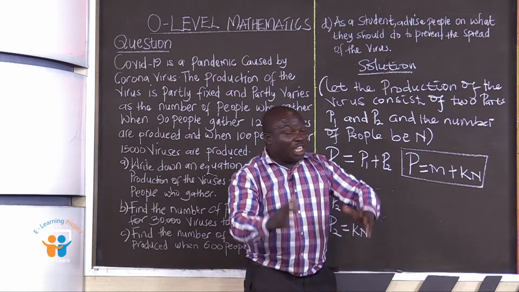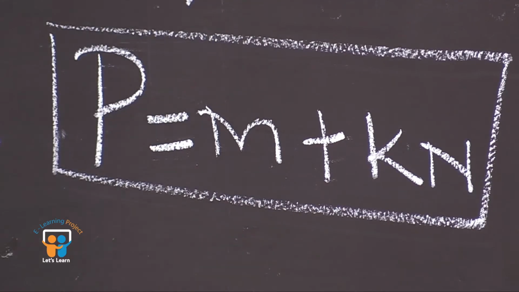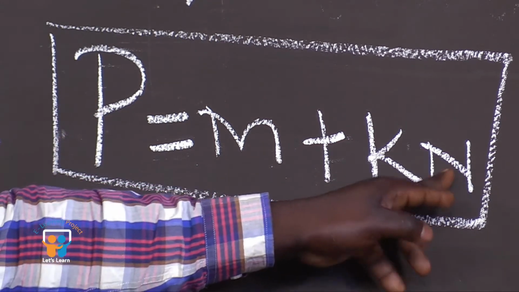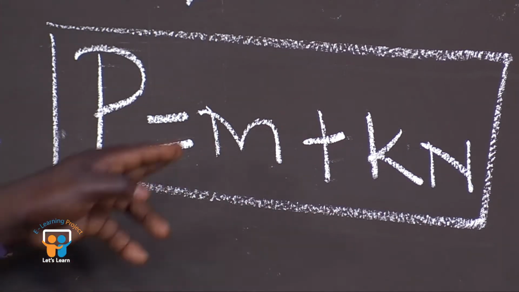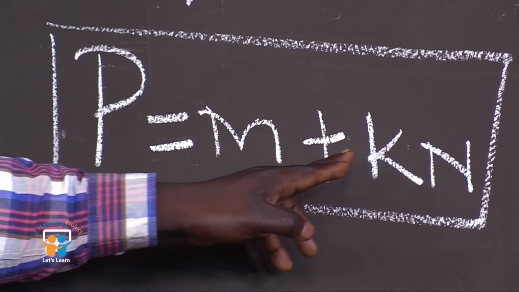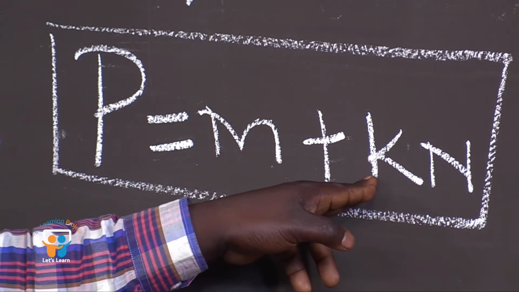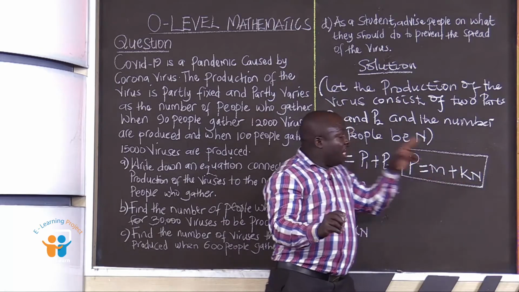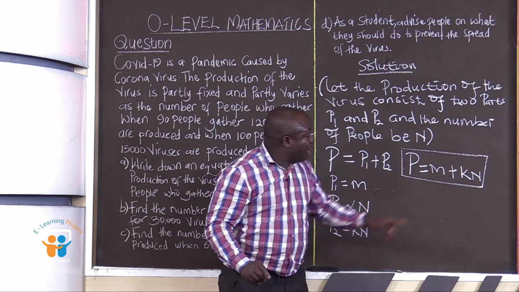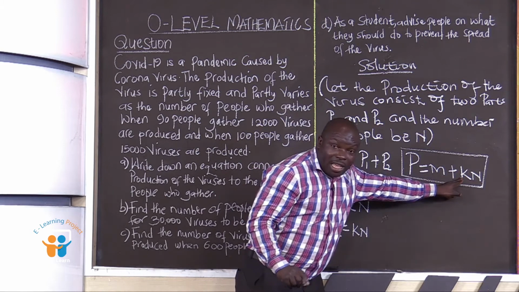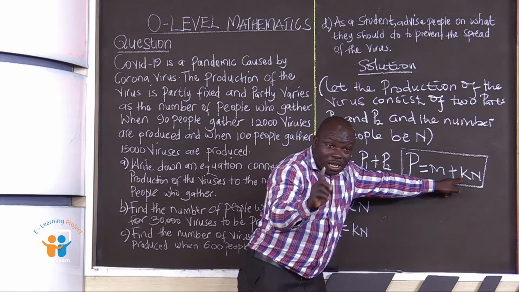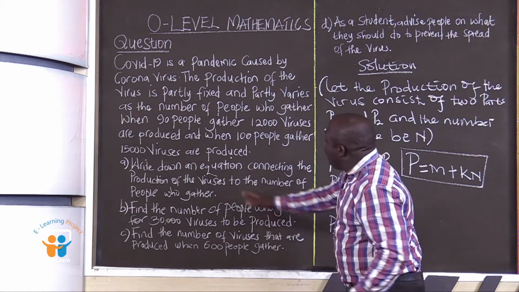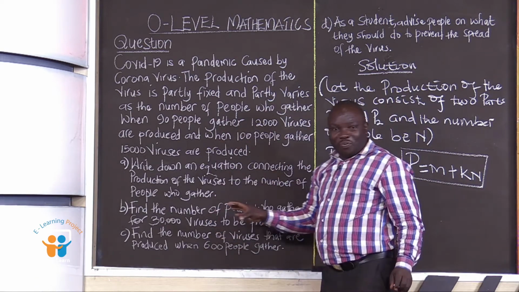Our interest is to write down an equation connecting capital P to capital N, meaning M and K are not part of our answer. It means that we are going to eliminate these constants M and K. How are we going to eliminate them? We are going to eliminate them using the information which is here.